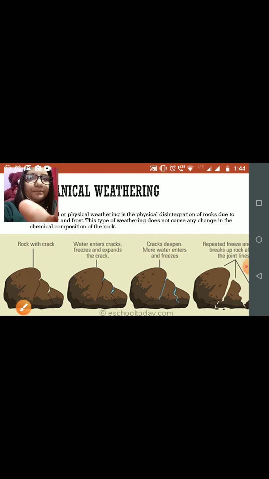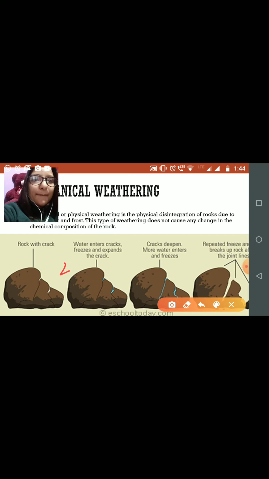Here is one example, known as frost shattering. See how it takes place. Step 1: the rock has a crack. Then in step 2, water enters the crack, freezes, and expands the crack. From the image you can clearly understand: freeze and expand the crack.